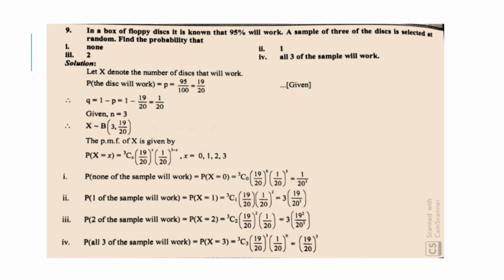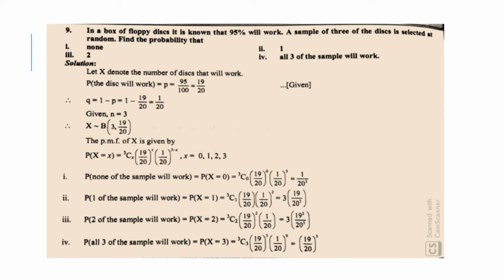Then ninth problem. In a box of floppy disks, it is known that 95% will work. A sample of 3 of the disks is selected at random. Find the probability that first none, second 1, third 2 and fourth all of the sample will work.